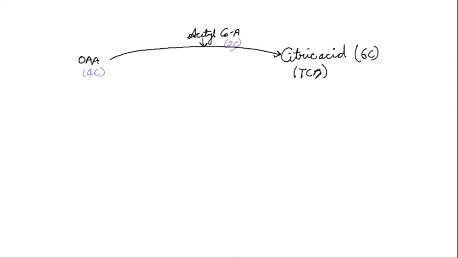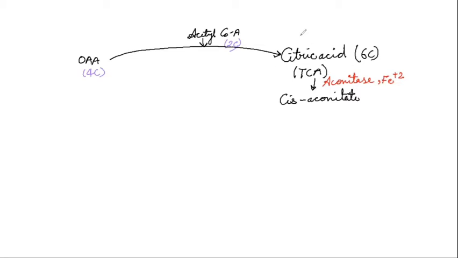The citrate will further convert into cis-aconitate. And this conversion is done in the presence of enzyme aconitase. You need to learn all the enzymes, the reactions, the cofactors used. So here it is using iron, that is Fe+2 as cofactor.